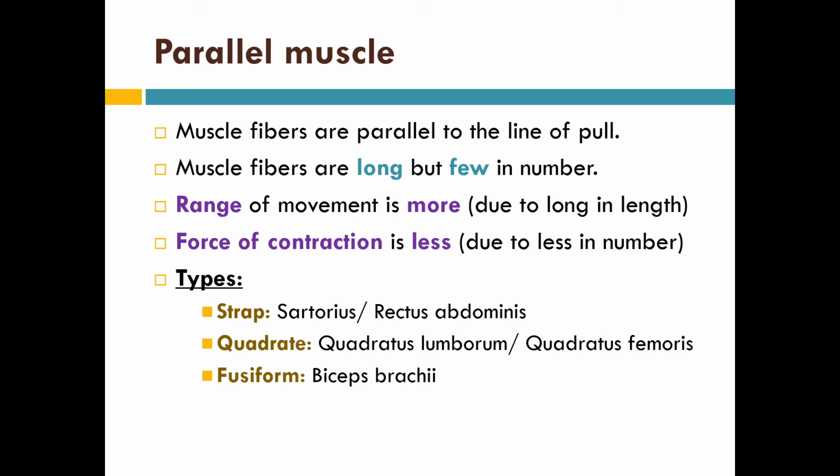Now, what are the subdivisions of the parallel muscle? There are some types of parallel muscle. For example, strap muscle. Examples are sartorius and rectus abdominis. Quadrate. Examples are quadratus lumborum and quadratus femoris. And last, fusiform. The example is biceps brachii.